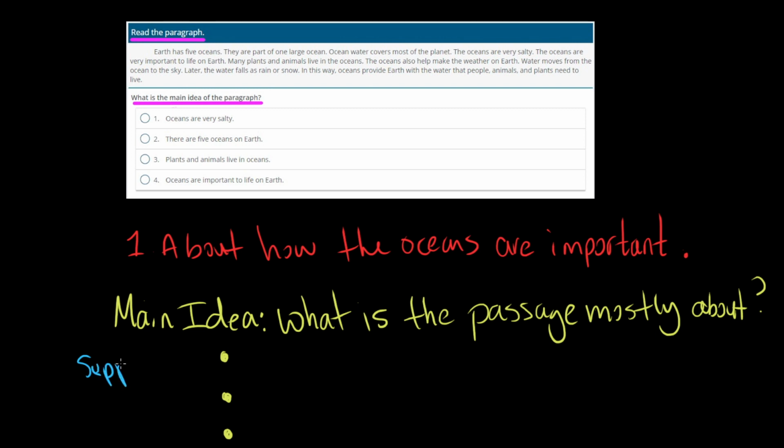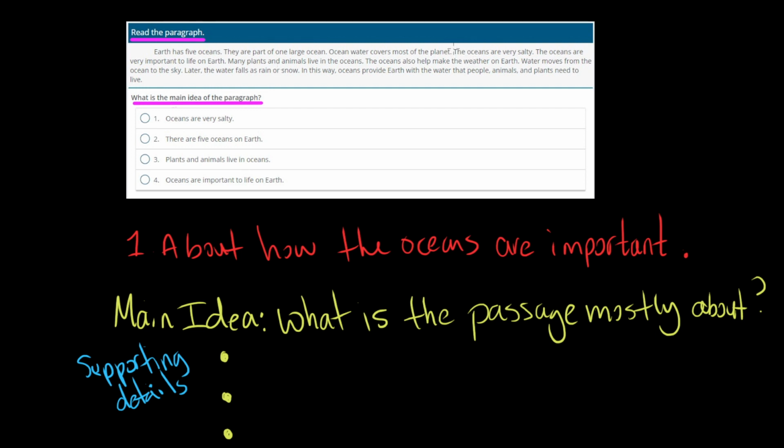supporting details. So supporting details are details that support the main idea, okay? So if we think about, okay, is the main idea about this passage that oceans are very salty, we can see, well, is there supporting details that talk about that? And I didn't see any.